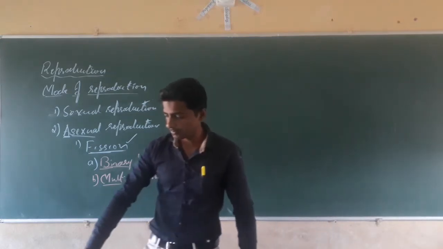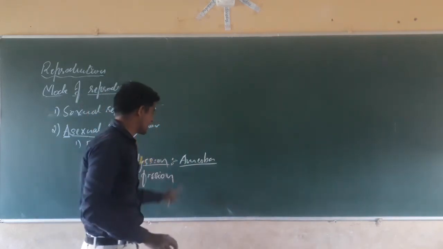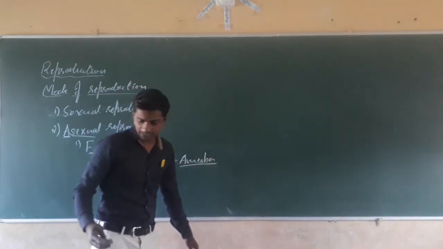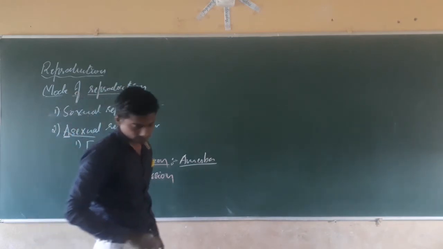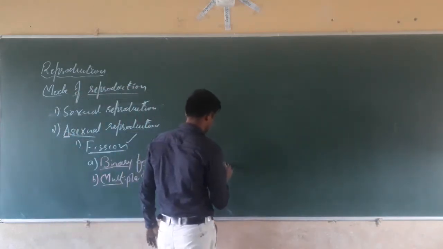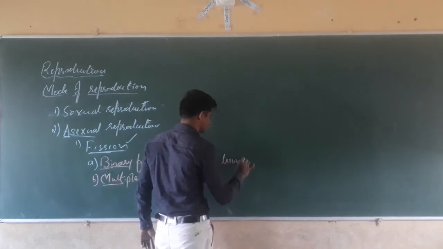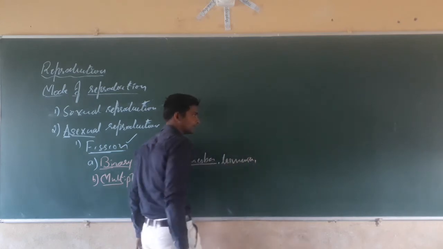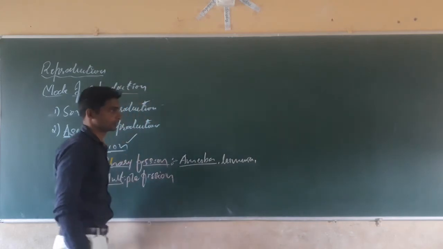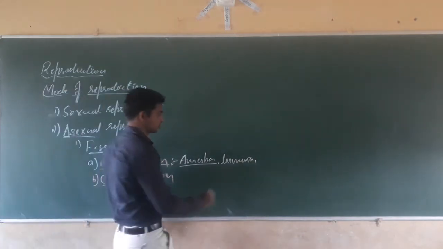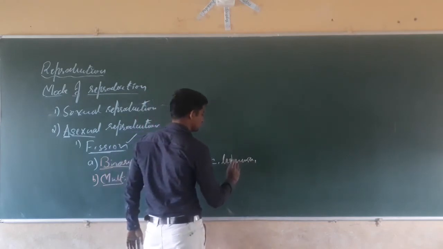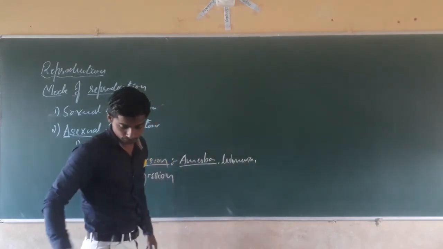The example for binary fission is amoeba and Leishmania also. Leishmania.